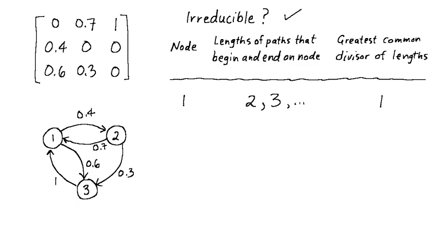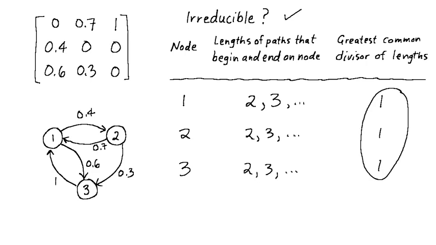We find something similar starting and ending paths on nodes 2 and 3 respectively. And since the greatest common divisor of the lengths of all the paths for all the nodes is 1, we conclude that the matrix itself is primitive. This means we can apply the conclusions of Perron's theorem.